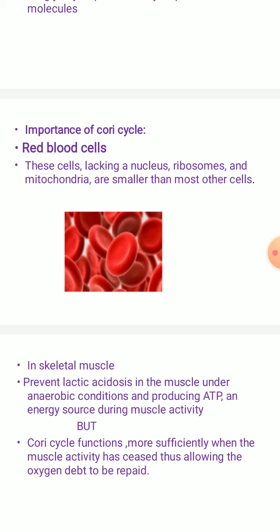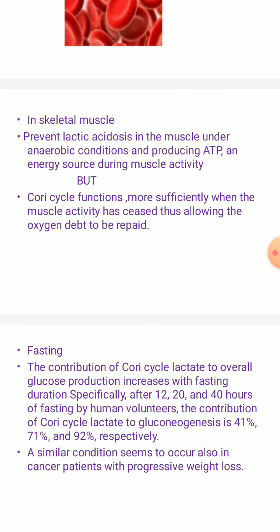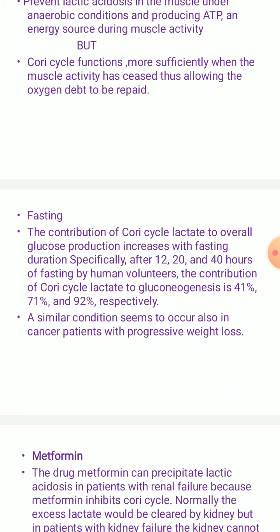But the Cori cycle functions more efficiently when the muscle activity has ceased, allowing the oxygen debt to be repaired back. During fasting, the contribution of this Cori cycle lactate to overall glucose production is going to increase. Specifically, after 12, 20 and 40 hours of fasting by human volunteers, the contribution of this Cori cycle lactate to gluconeogenesis will be 41%, 71% and 92% respectively.